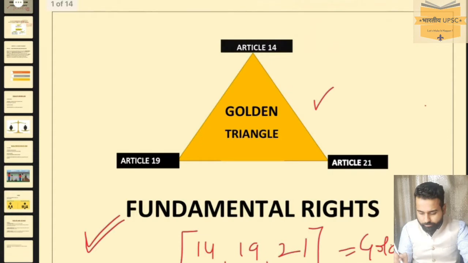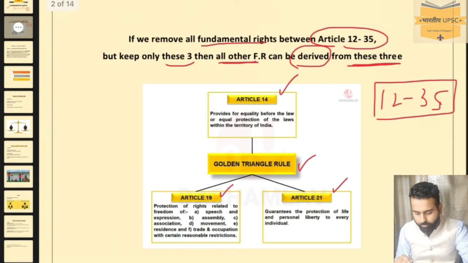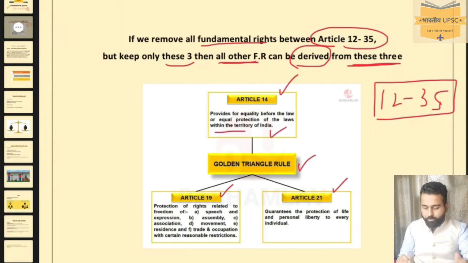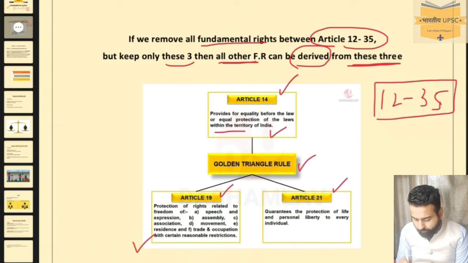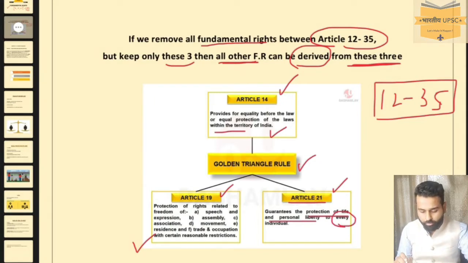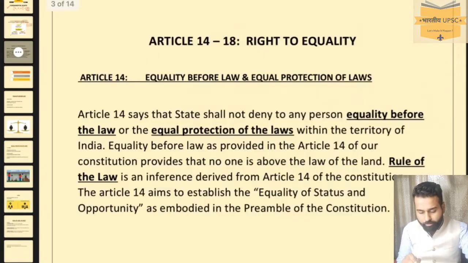Now what do these three articles say? Article 14 provides for equality before the law or equal protection of the laws within the territory of India. Article 19, protection of rights related to freedom of speech, expression, assembly, association, movement, residence, trade and occupation. And Article 21 guarantees the protection of life and personal liberty to every individual. So we'll start from Article 14.